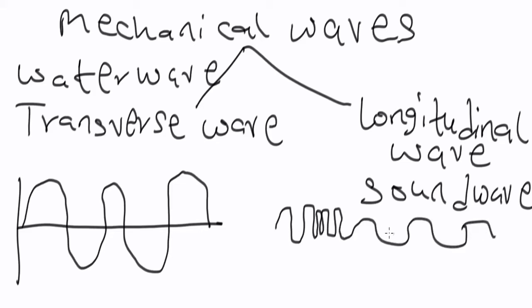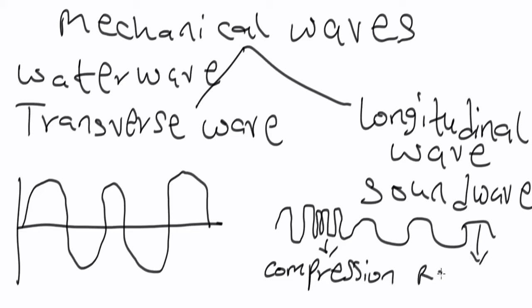Alright, so this is an example of a longitudinal wave. Now if you observe, you can see that here we have a compression, whereas here we have an expansion known as rarefaction.